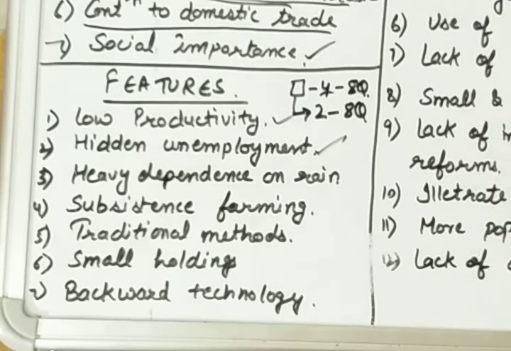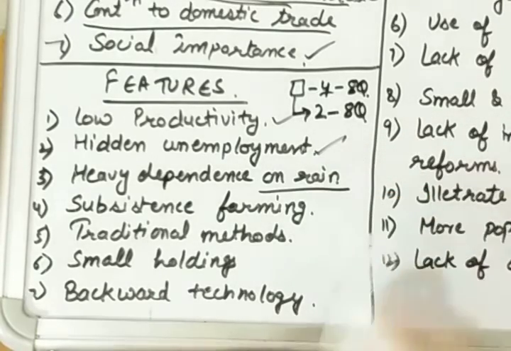So this is also a feature of our Indian agriculture system. Next, come to the third point, heavy dependence on rain, because we haven't developed much good irrigation facilities. So yes, we are depending on the rain for a good harvest or a good crop. That is a bad thing, because if we are dependent much on agriculture, we must think about advancing our technology so that we can irrigate our crops whenever required, and we shouldn't wait for rain.